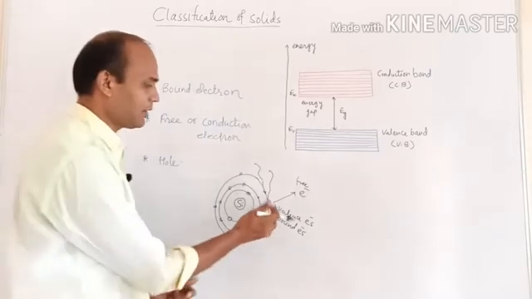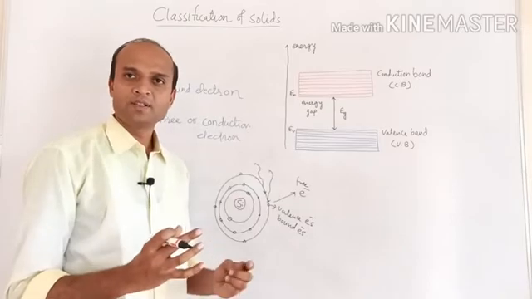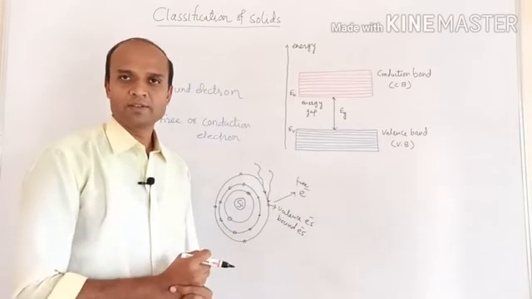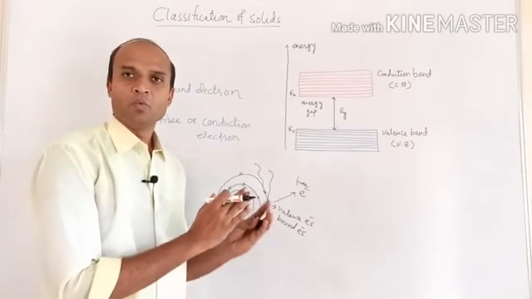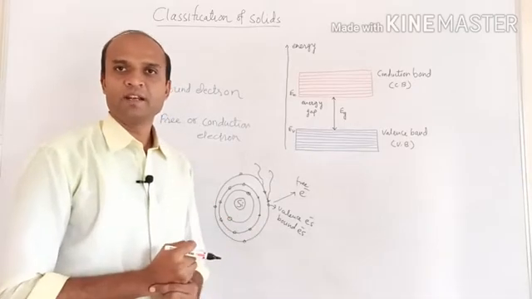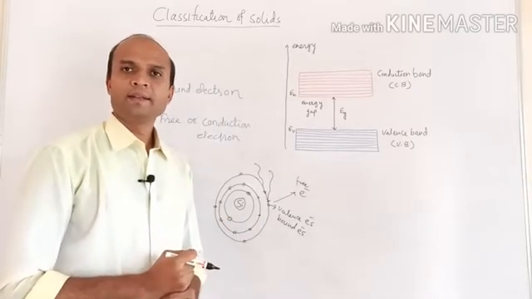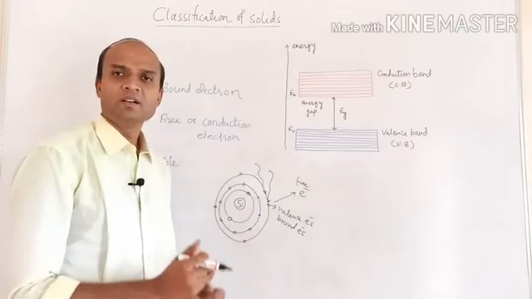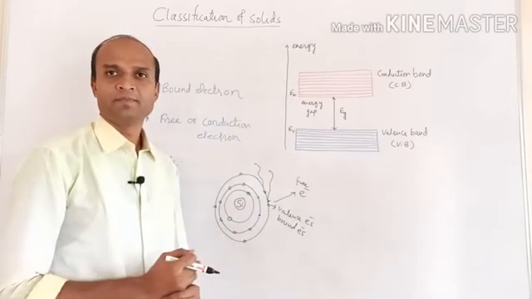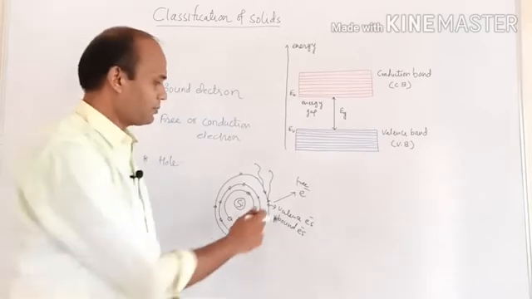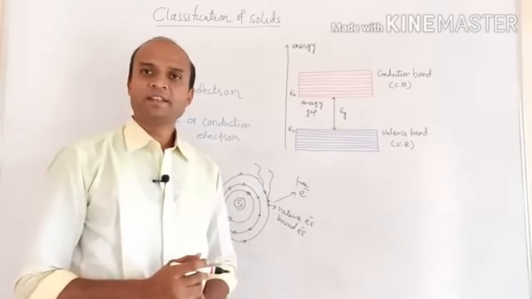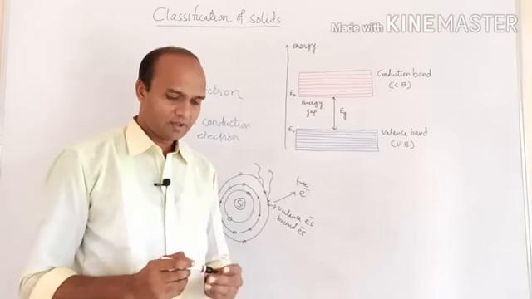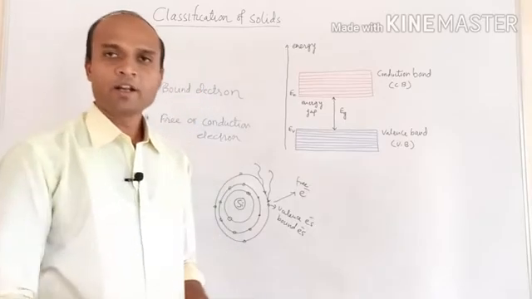So this is the concept of bound electron. Bound electrons are bound with the nucleus and cannot move from one atom to another atom. These electrons are present in a valence band, which is either partially filled or completely filled.